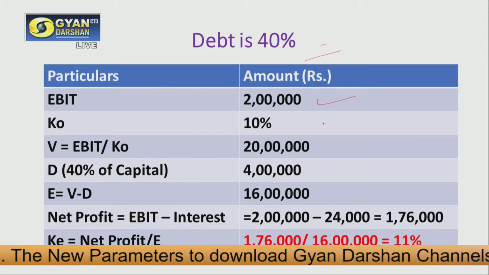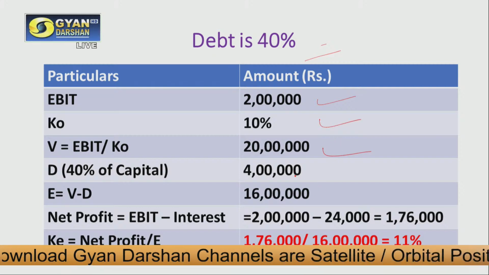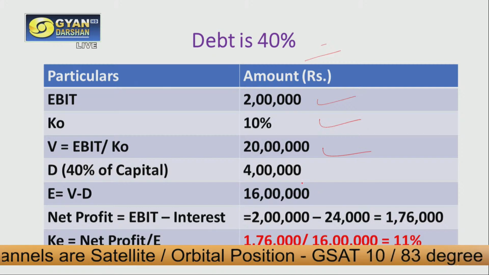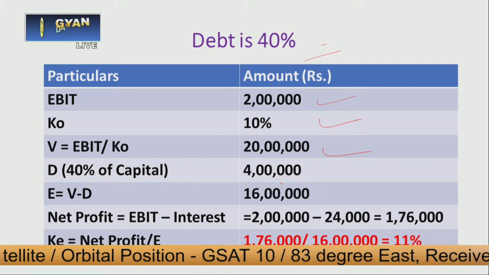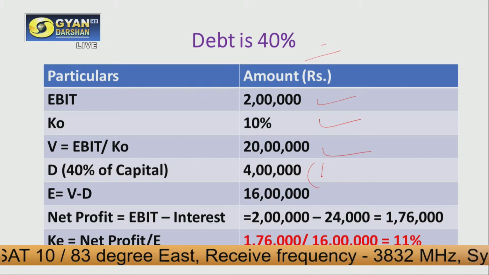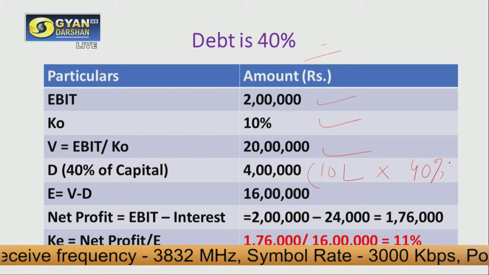EBIT is again given as 2 lakh rupees. KO is 10%, and using this we have calculated V, the overall value of the firm, which is 20 lakh rupees. Now the value of equity can be calculated by deducting the amount of debt, which is 4 lakh. We received this 4 lakh because the overall capital amount is 10 lakh, and in case 2 we have 40% as debt.